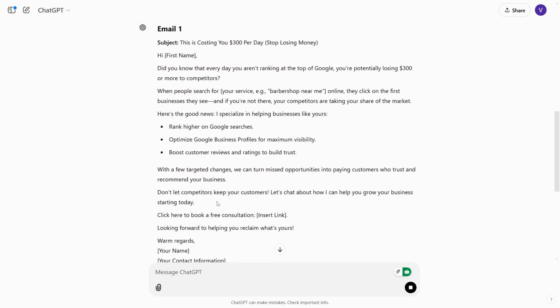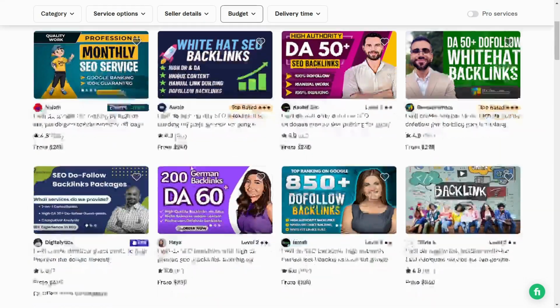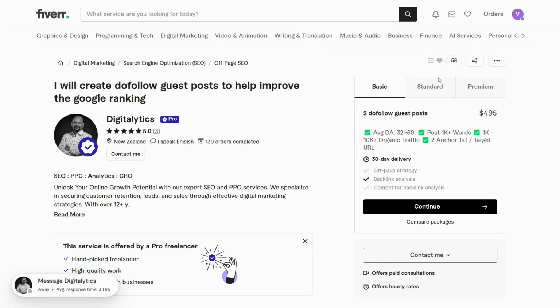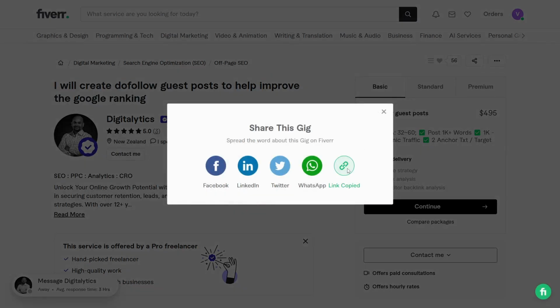Now if you go over to Fiverr and you search for rank on Google, you're going to find a bunch of different services where people are doing that for others. So we can click on the share icon over here, click on copy the link, and then simply create an affiliate link for that service.